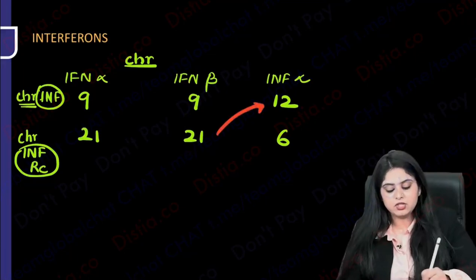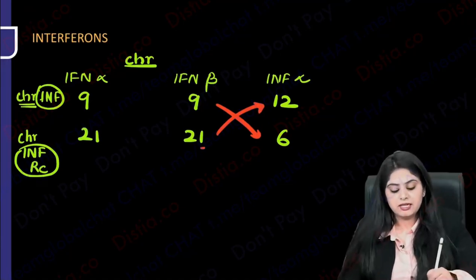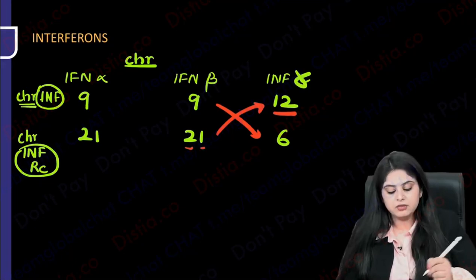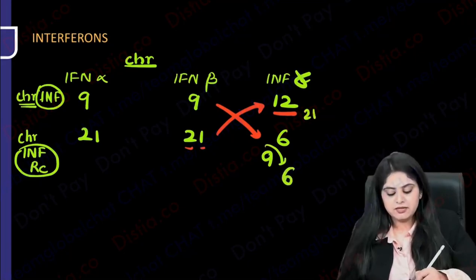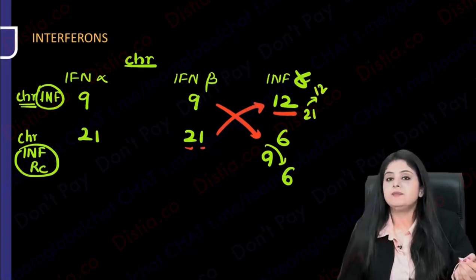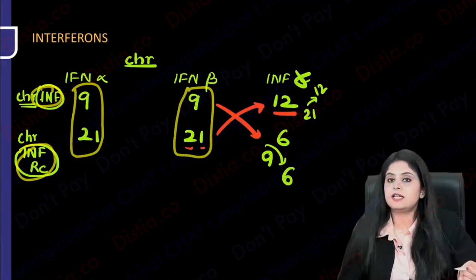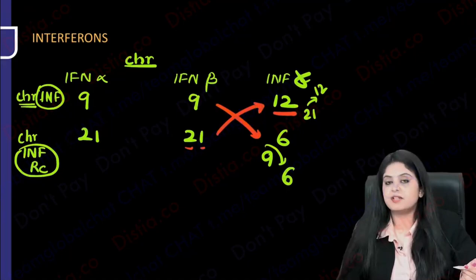And then you do an inversion. Flip the numbers. Flip the 21 and for interferon gamma, what have you got? 12. And if you flip the 9, you get a 6. So simple. If you flip the 9 like this, you get a 6. And if you invert the 21, you will get a 12. So that is the best way you could learn it. For interferons and their receptors, alpha 921, beta 921, flip it, that becomes 12 and 6. That is something which is important.